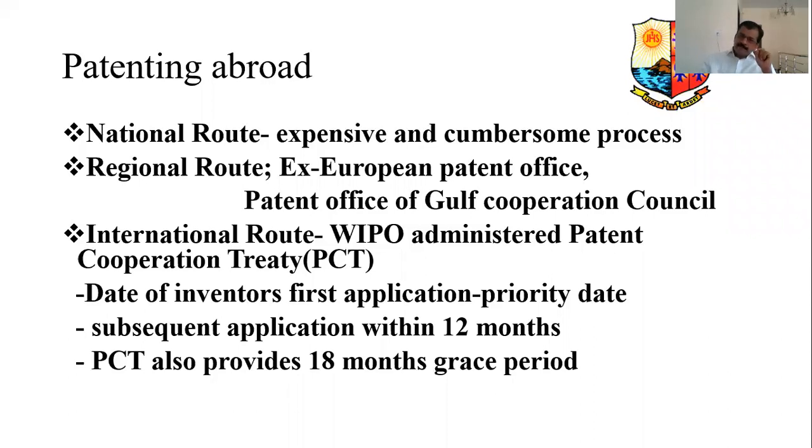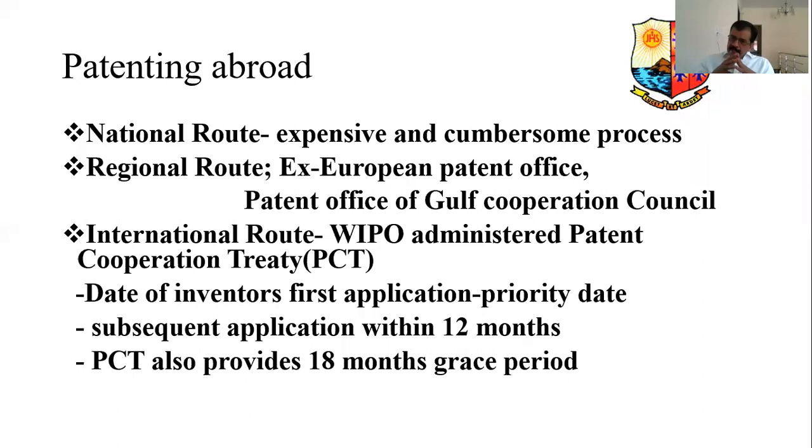The third one is the international route. Because of the formation of WIPO, the World Intellectual Property Organization, more than 190 countries nowadays have signed the WIPO agreement. They have the Patent Cooperation Treaty. WIPO administers the Patent Cooperation Treaty, PCT.